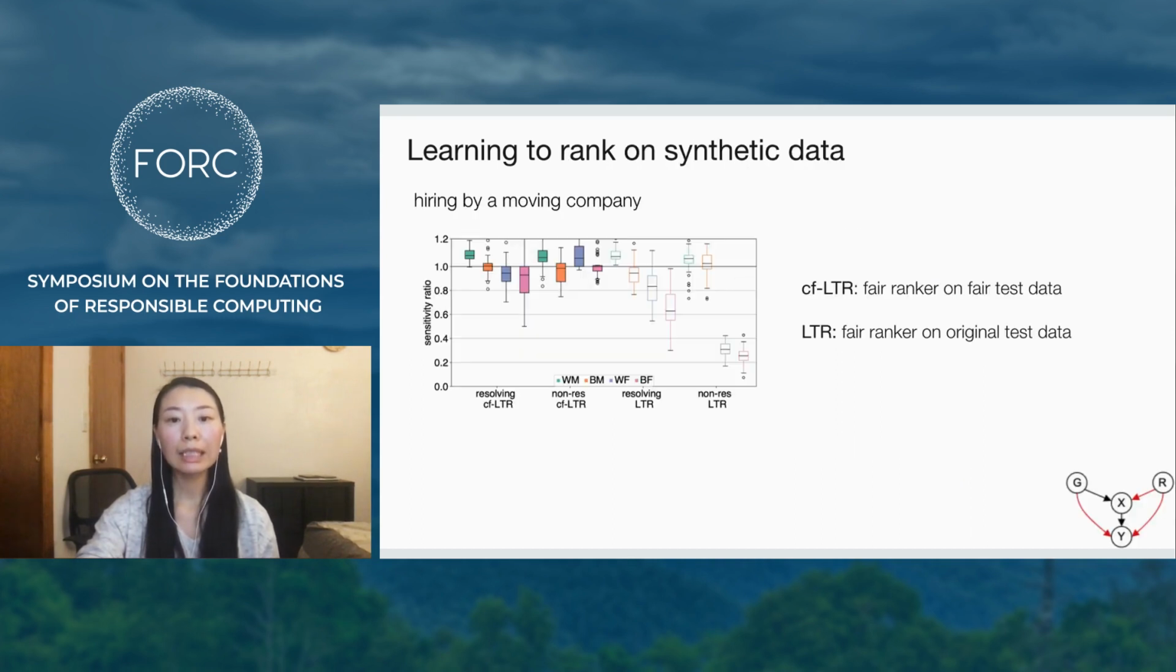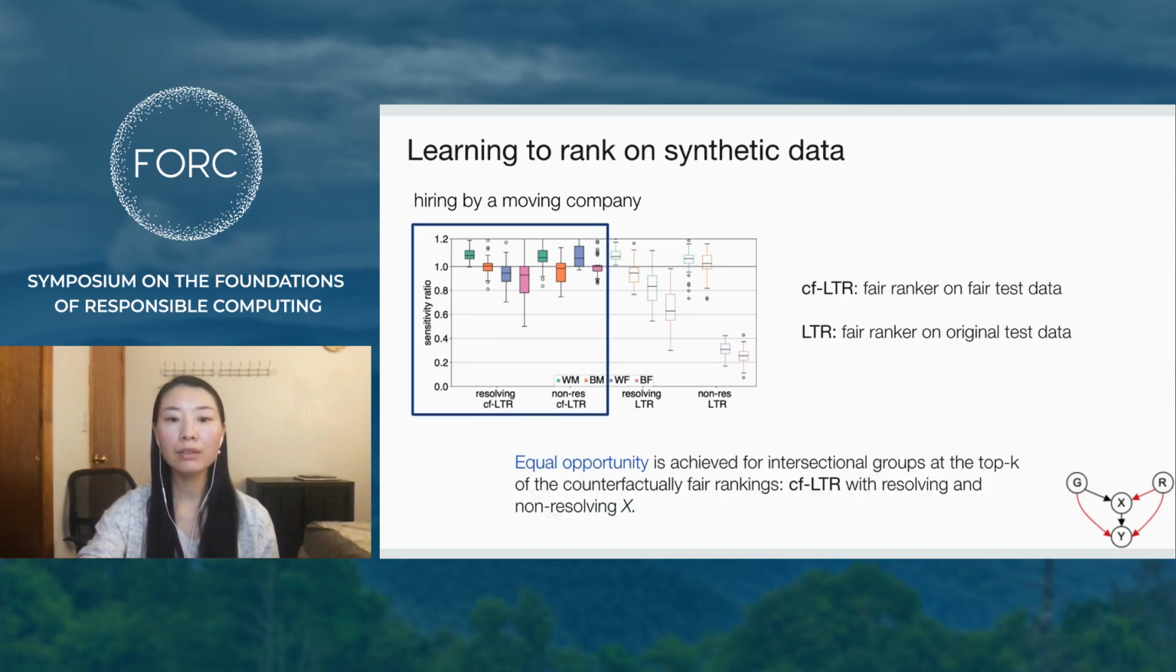The plot shows equal opportunity on the moving company example with K equals 200 over 50 training and test pairs. The x-axis shows the two options, CF-LTR and LTR, with X as resolving or not. The y-axis shows the ratio of sensitivity between each counterfactually fair treatment and the original ranking. Intersectional groups are denoted by different colors. Solid boxes correspond to CF-LTR settings. A method achieves equal opportunity if sensitivity is equal across groups.